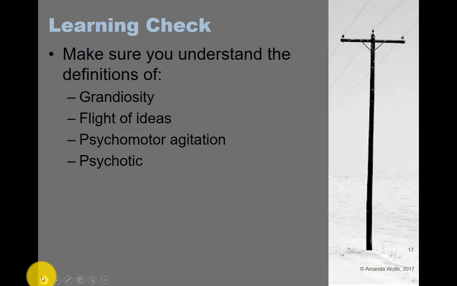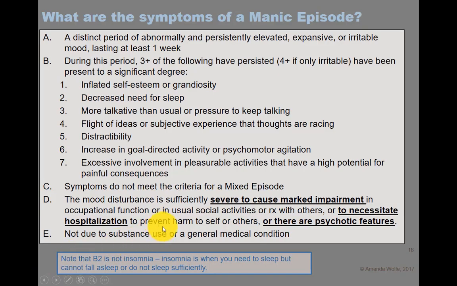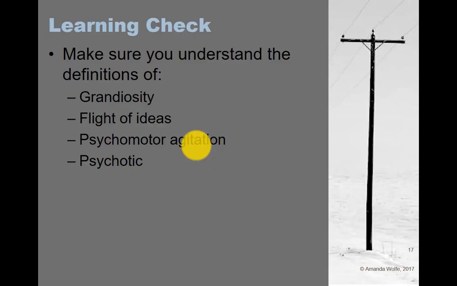Hypomanic, right, would be, let me go back a slide. Hypomanic, usually your D criteria is going to be more about it's going to cause marked impairment, but you do not need to be hospitalized, and there are never psychotic features, okay? So the 7 tend to be the same for manic or hypomanic, but it's that D criteria that really changes, and that's, again, how you know that bipolar 1 is the number 1 severe, okay?